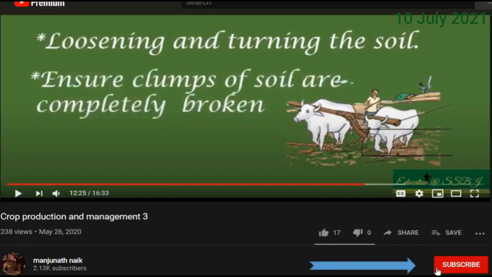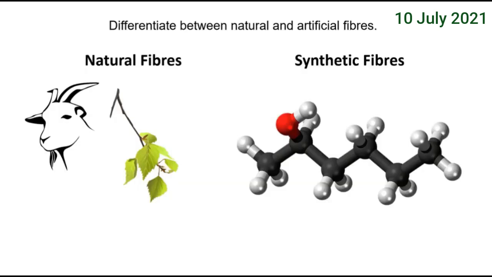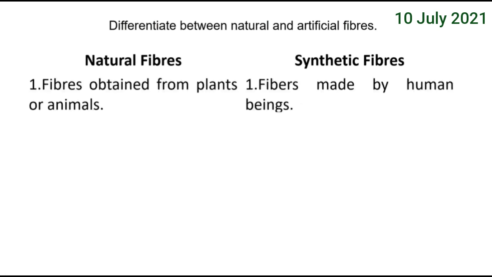The first question is differentiate between natural and artificial fibers. Now natural fibers are very natural, right? They are already available. They are obtained from plants and animals, whereas synthetic fibers are man-made, and this you have already studied.